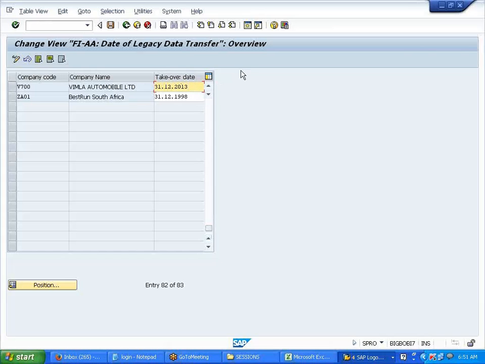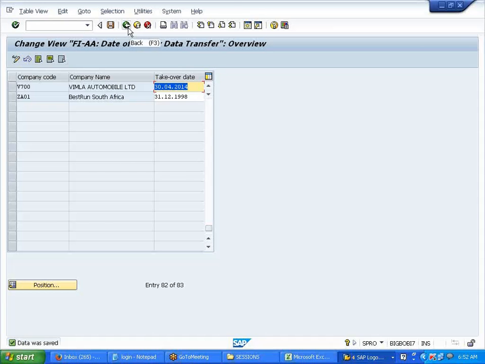So whenever you are going live, the immediately preceding date should be your takeover date. Always. Keep this very clear in mind. Only then will the system allow you to post. Otherwise it will not allow you to post. Then you will say 01/01/2014 I purchased. Once you say like this, 30/04/2014. This is what we wanted, right? So the next immediate date is my go live date. So if I say like this, save.